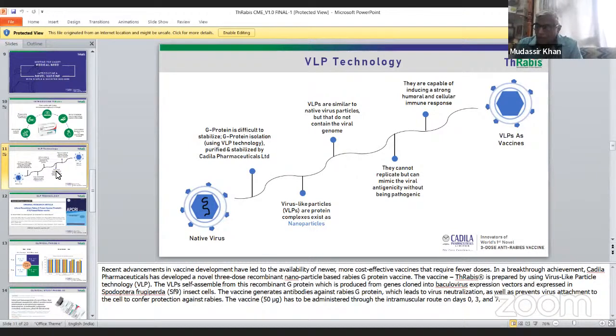Virus-like particles are protein complexes that exist as nanoparticles, and VLPs are similar to native virus particles, but they do not contain the viral genome. So there is no infection of rabies, they are not pathogenic, and they don't produce disease.